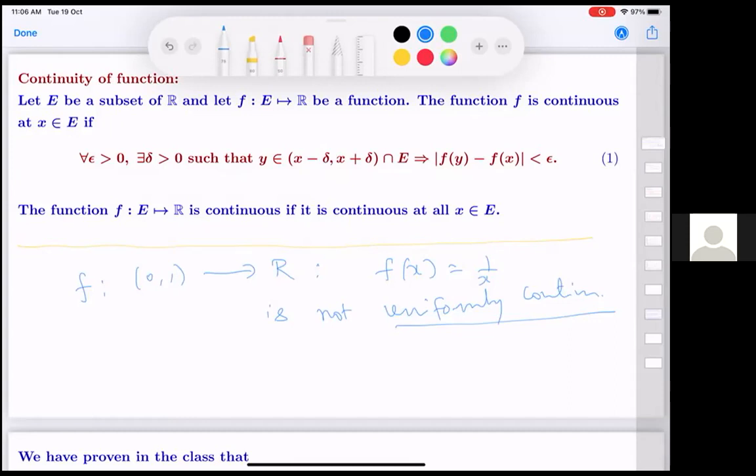So you can check that for this function on the unit interval, f(x) equal to 1 by x, if I give an epsilon, how will you compute the delta available? And you will see that the delta will depend on x. You cannot choose one delta which will work for every x. I'll take even epsilon as 0.1. Even for epsilon like 0.1, you can't get a uniform bound.